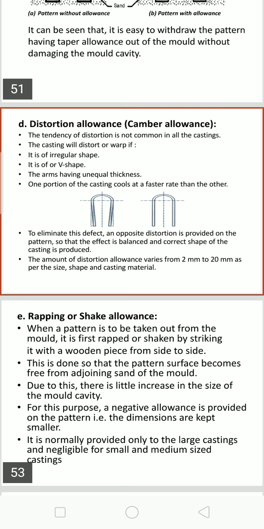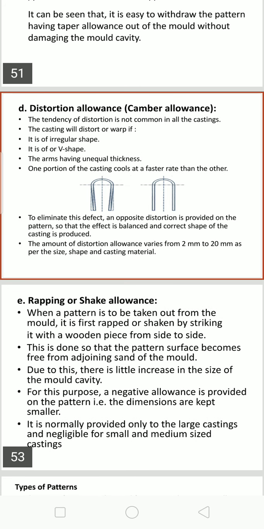The earlier solidified metal will be bent, so you will not get a correct casting. That is the reason; the second figure clearly shows this. So you are required to distort or fake in the opposite direction, thereby you can obtain the correct size of the casting.